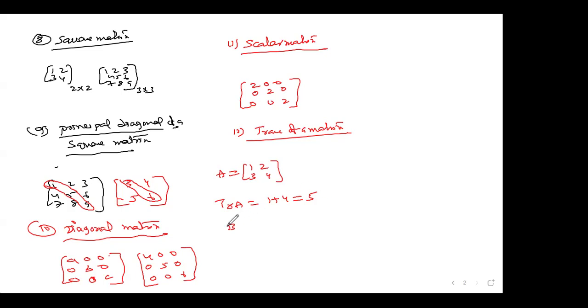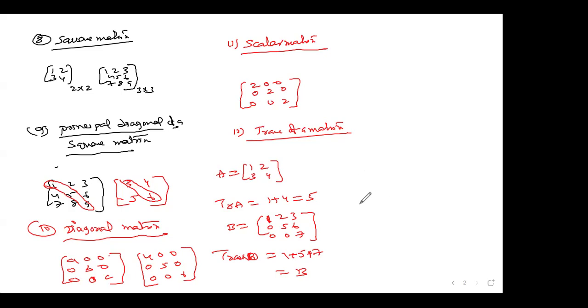Now come to the next one. B, second example I'm taking: 1, 2, 3, 0, 5, 6, 0, 0, 7. What is the trace of B? Trace of B is 1 plus 5 plus 7. These are the principal diagonal elements, which is 13. This is the trace of B. Hope you understood the trace of a matrix.